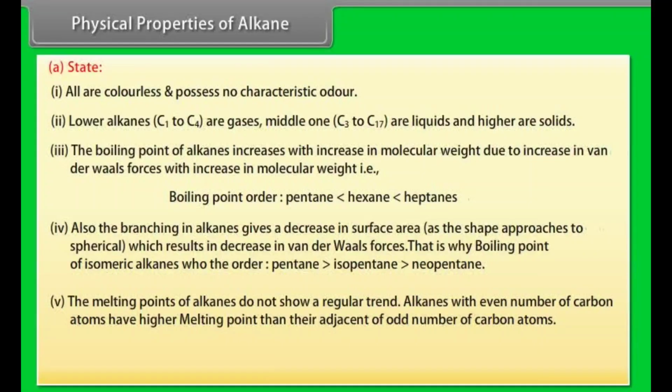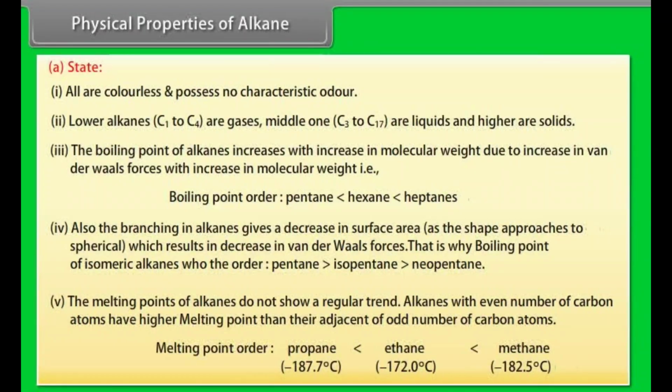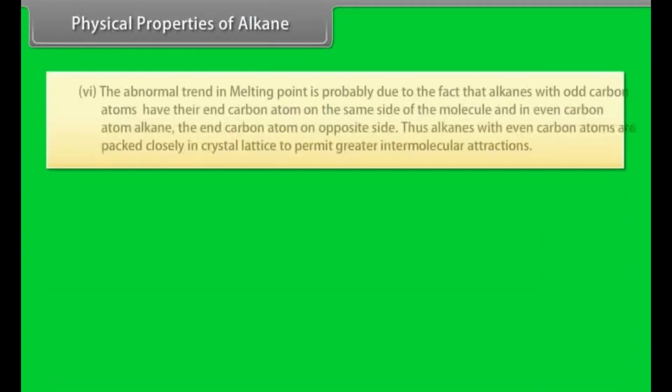Number 5. The melting points of alkanes do not show a regular trend. Alkanes with an even number of carbon atoms have higher melting points than their adjacent alkanes with an odd number of carbon atoms. Melting point order: propane is less than ethane, which is less than methane. Number 6.